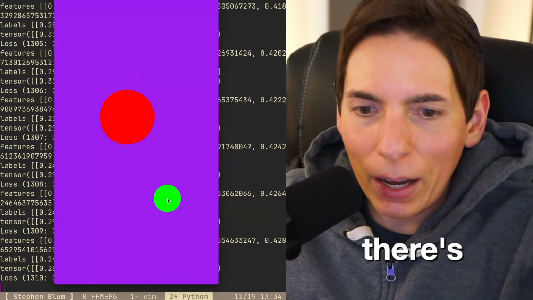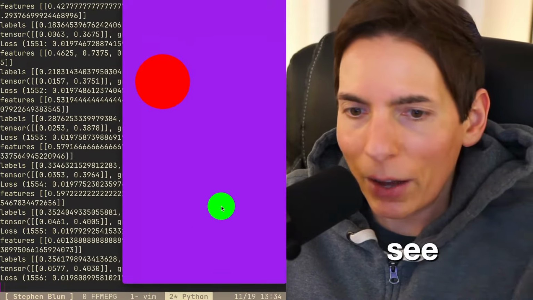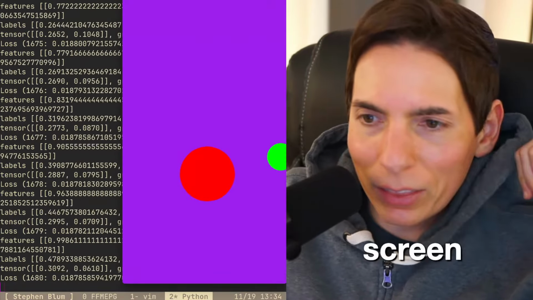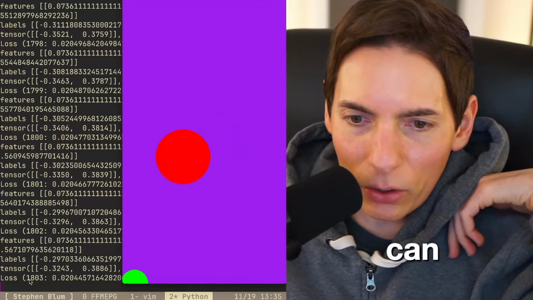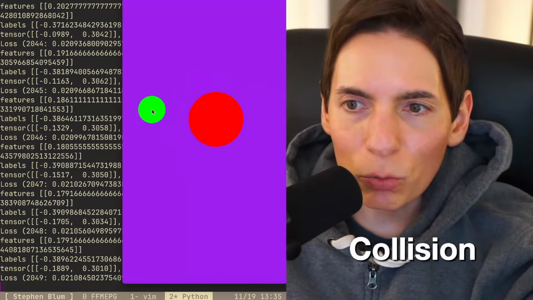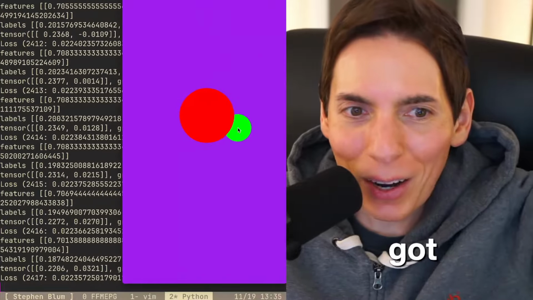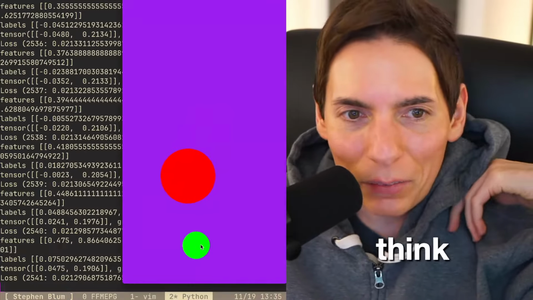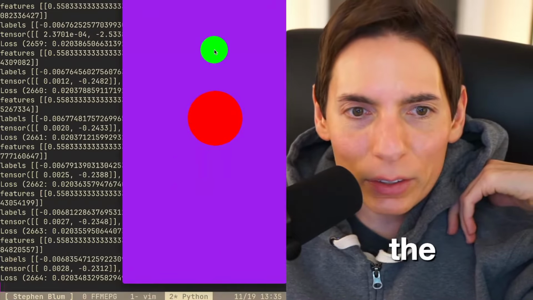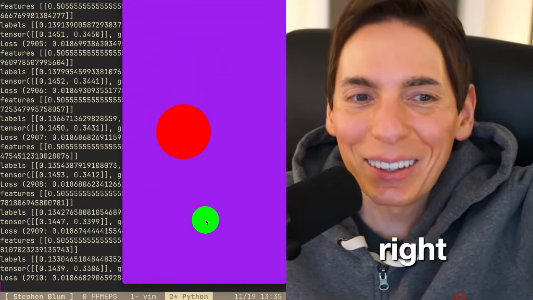And then there's the AI, it's learning. Let me move the screen over, so you can see the loss rate, the error, at the bottom of the screen. We also need to add collision detection, which is going to be really easy because they're circles. All you got to do is run away, keep away. Great game. It's a lot of fun, and that's the baseline default.